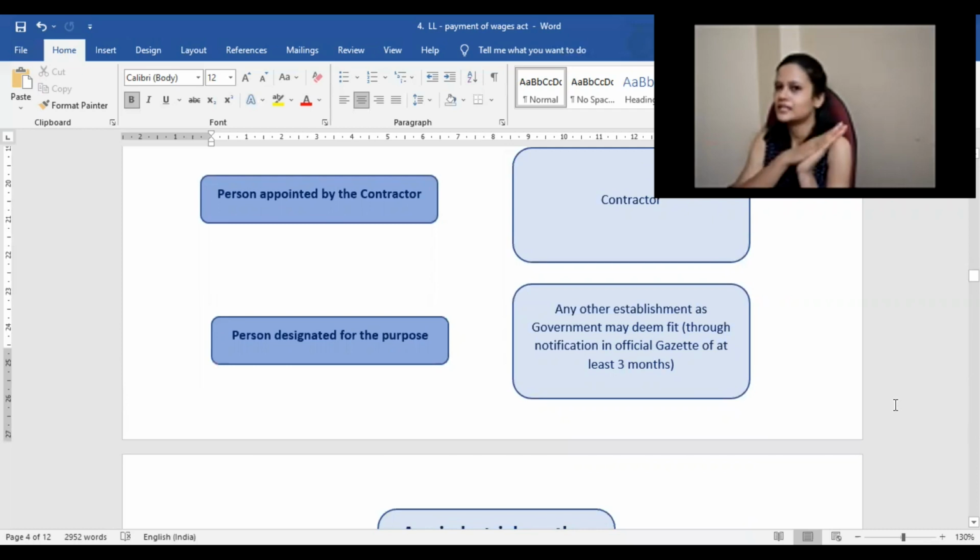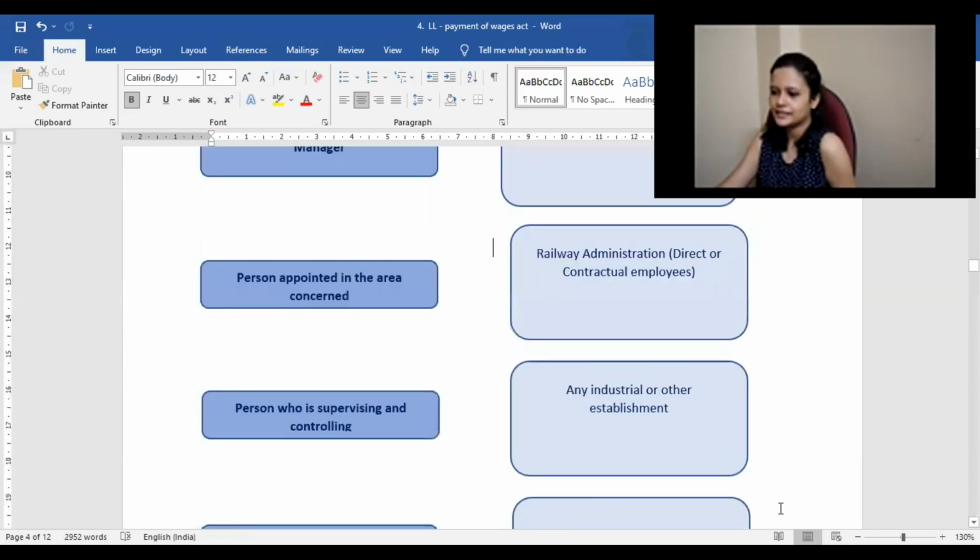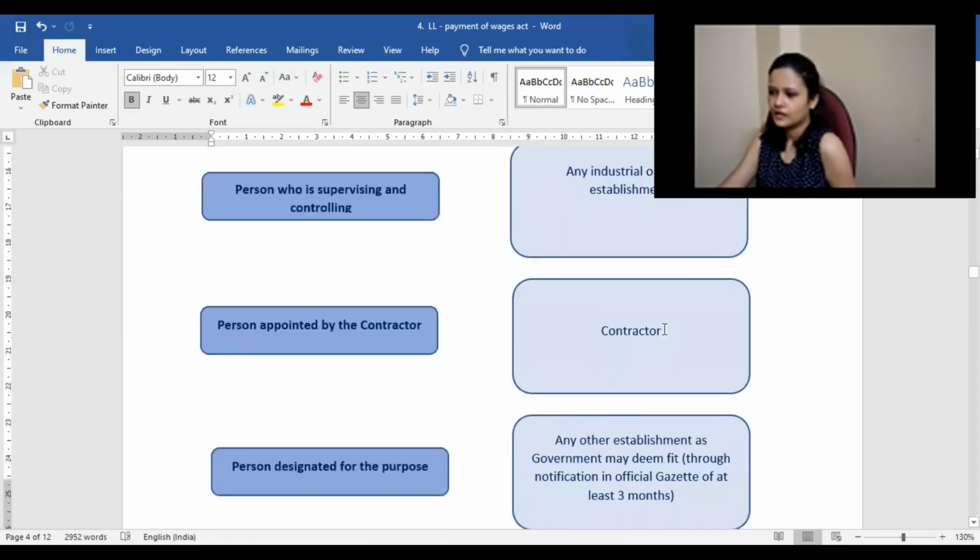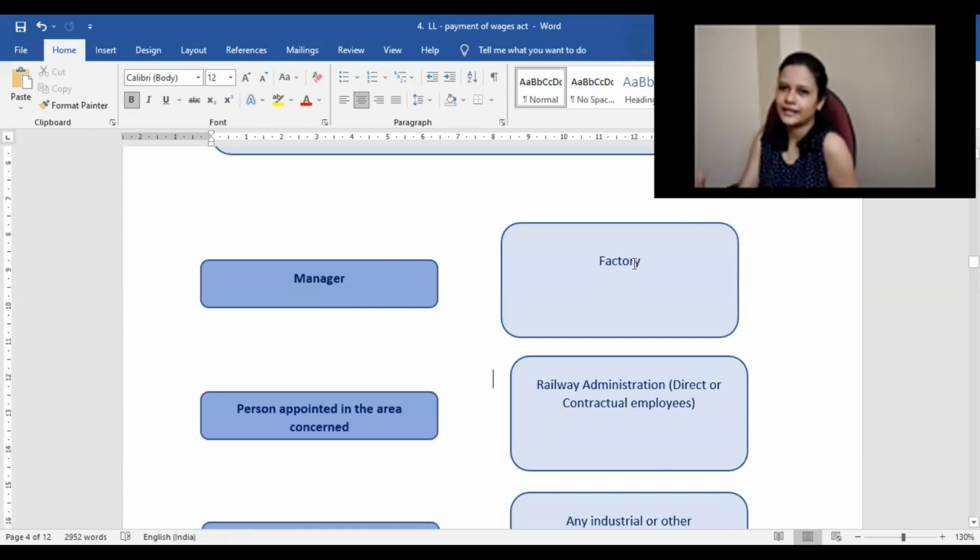If government feels that certain industries are also facing this issue, then we should include them. So the government may give at least 3 months of prior notice that from a certain date this industry also will come under the purview of this legislation. So these are the 5 groups of different areas of work.